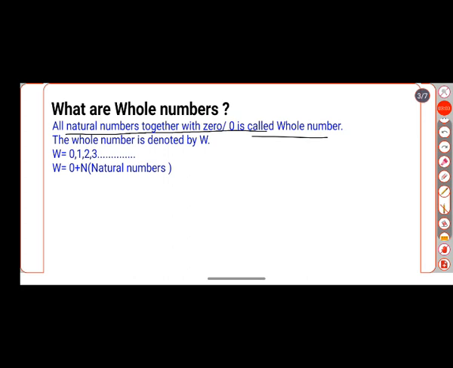Natural numbers plus 0, and the whole number is denoted by the letter W. That is W is equal to 0, 1, 2, 3 and so on.